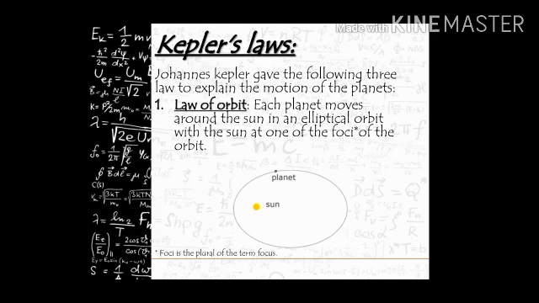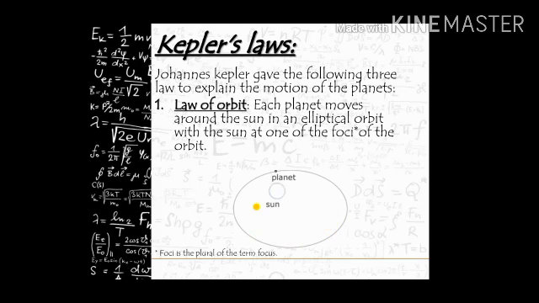Each planet moves around the sun in an elliptical orbit with the sun at one of the foci of the orbit. Now, what is foci? Now, I will draw a small line. You see an elliptical orbit. This is not round, this is not a circle, it is an elliptical orbit.